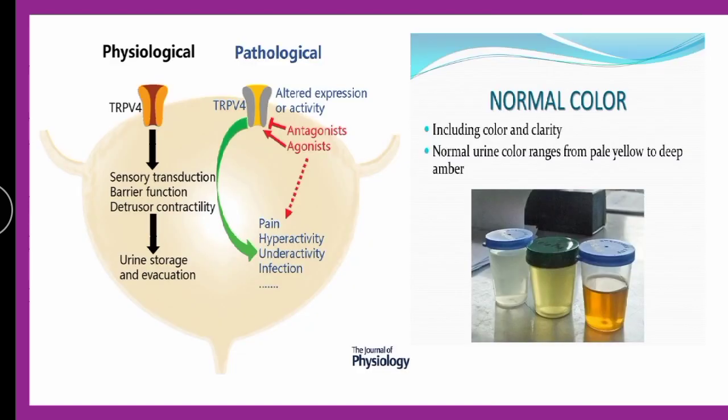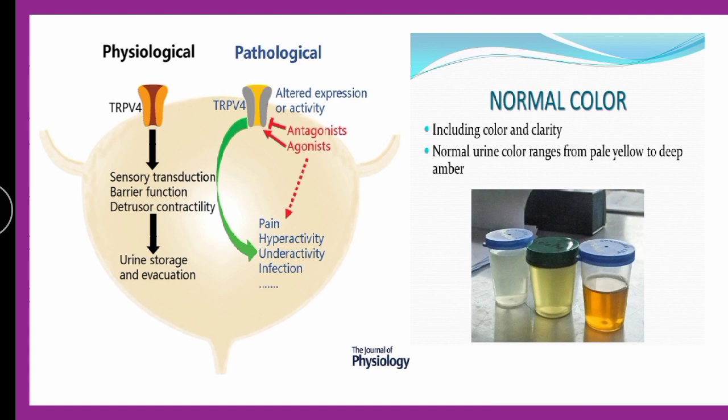Now the normal color of the urine ranges from pale yellow to deep amber. You can see here normal, this is yellow, this is amber. So these are the normal colors of the urine. The physiological urine, which is the normal urine, is proper urine which contains all the normal organic constituents.